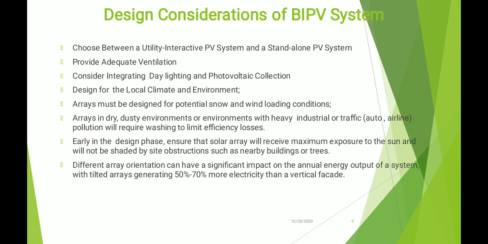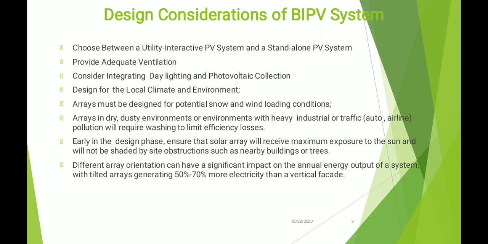Now let me discuss the design considerations we take when applying a BIPV system. First, we have to choose between a utility interactive PV system and a standalone PV system, and we have to provide adequate ventilation. We have to consider daylight and photovoltaic collection, and design according to the local climate and environment. The array must be designed for potential snow and wind loading. An array in a dirty, dusty environment requires washing, because if you do not wash the cells, it will limit the cell efficiency.